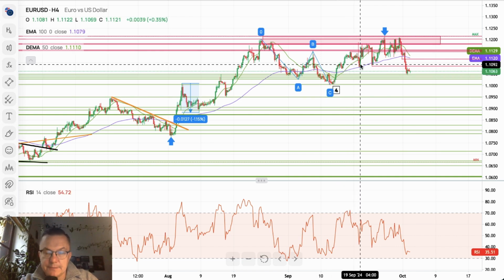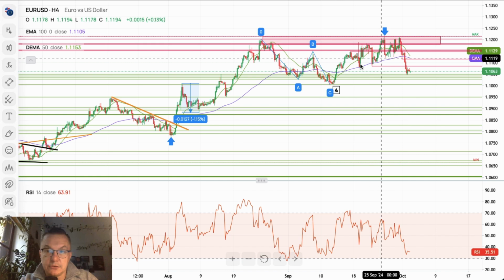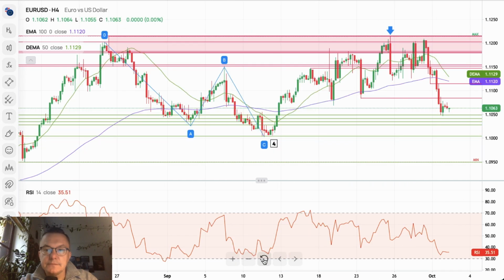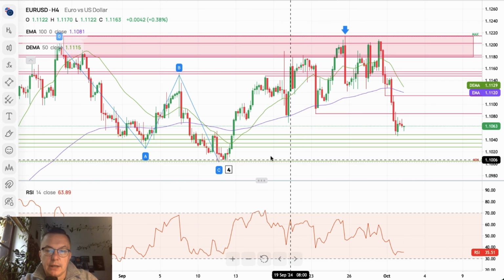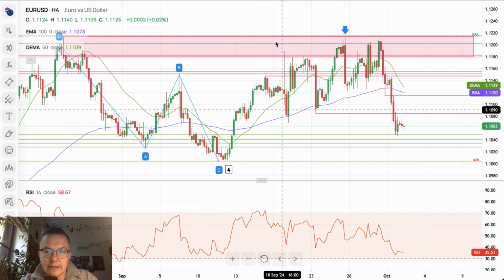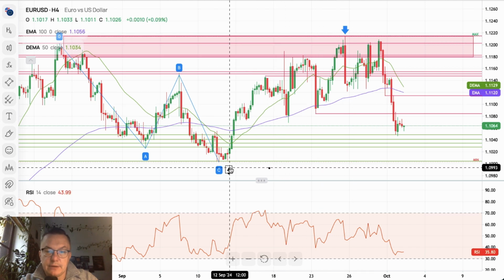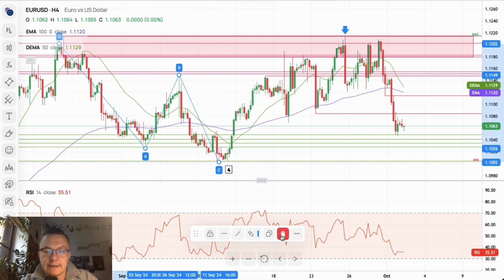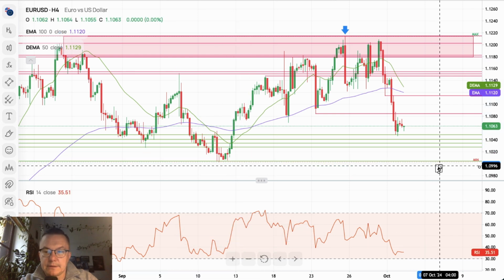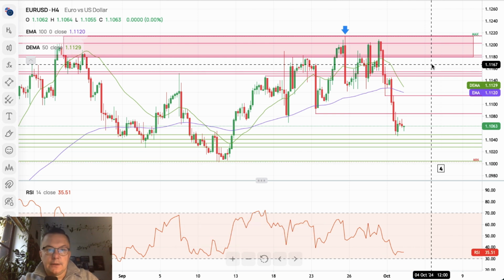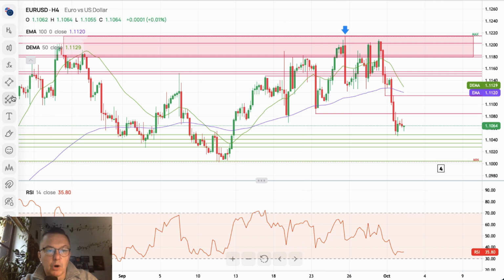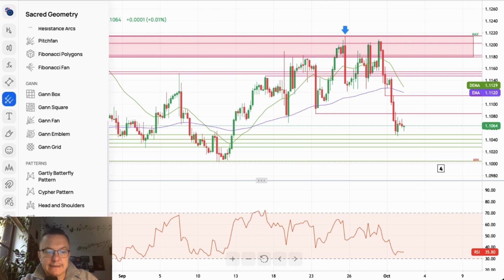At least we could do some kind of a wedge here. We could do some labeling for the wedge. It doesn't actually look that well, and I think that this wave 4 is now extended into a more complex and time-consuming correction. So we are going to switch to the more complex labeling.